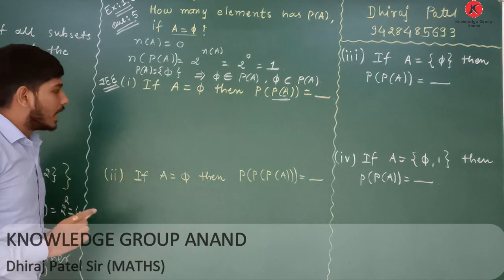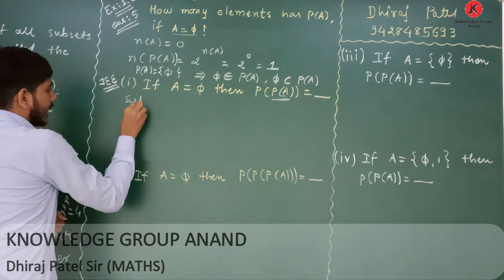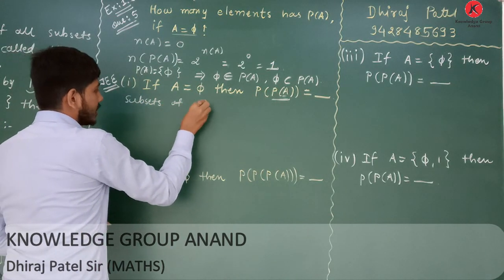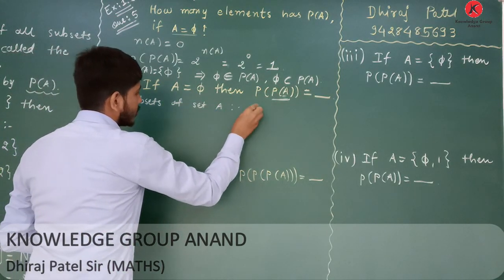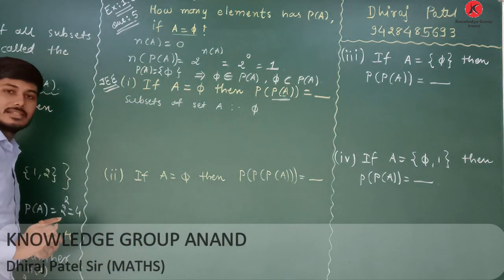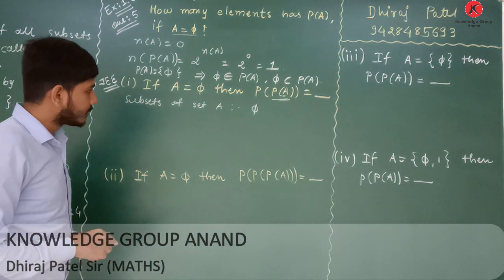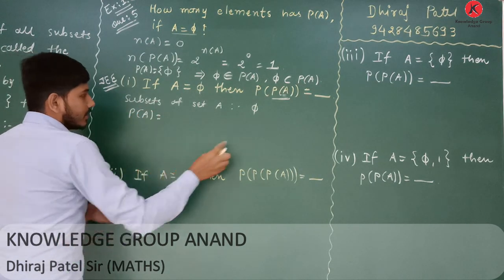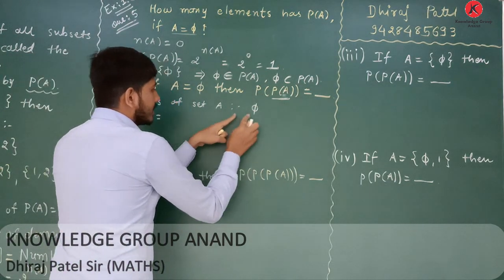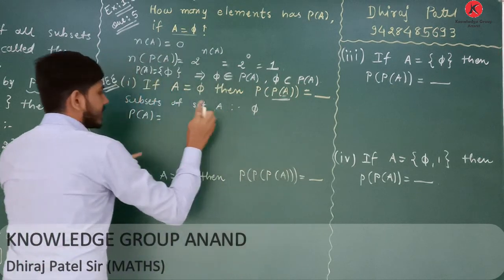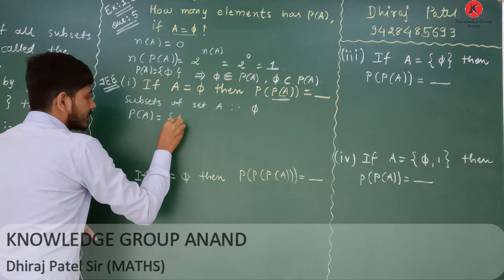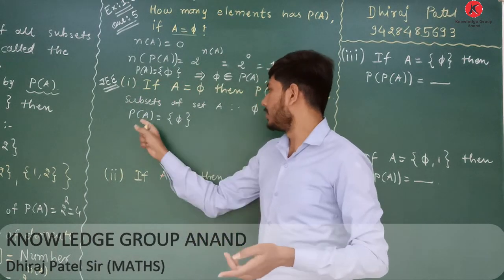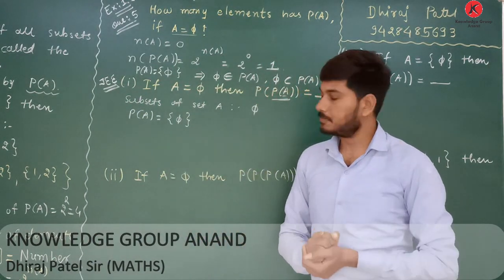Therefore, the subsets of set A are: only one subset is there, which is the null set. Now, the power set of A means the collection of all the subsets of set A, so put this null set in curly brackets, and the power set of A is ready.